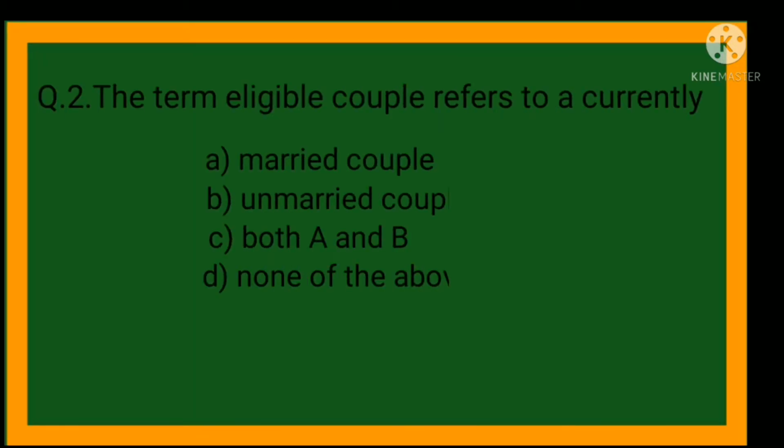Next question number 2. The term eligible couple refers to a currently: options are option A, married couple; option B, unmarried couple; option C, both A and B; option D, none of the above. So here the correct option is option A, married couple. So here in the married couple, the woman is in the reproductive age group of 15 to 44 years.